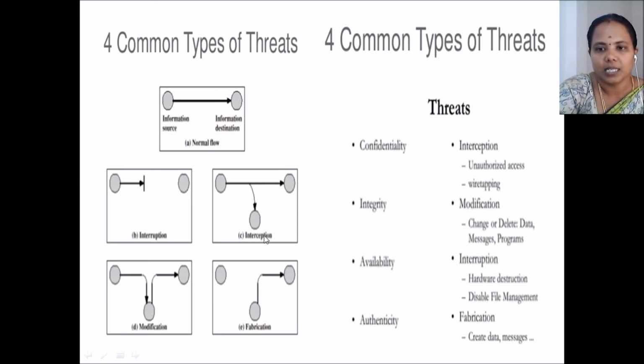Third one is interception. User A and user B are transmitting data from one to another. The intermediate party, that is a third party, can access the data. That access is called unauthorized access. Okay. Fourth one is modification.